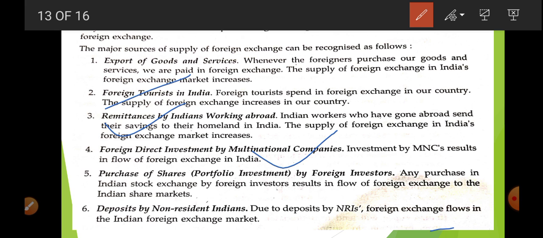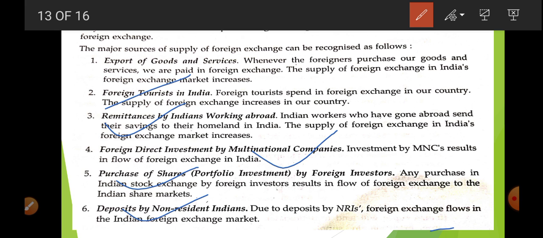Obviously he is going to have dollars in his wallet. Okay, he is going to convert it into rupees. So in this way he is going to carry dollars. Now, purchase of shares, that is, portfolio investment. Whenever any foreigner purchases shares and bonds, or invests in the money market, they keep their own currency. So in this way we are able to get the foreign currency.